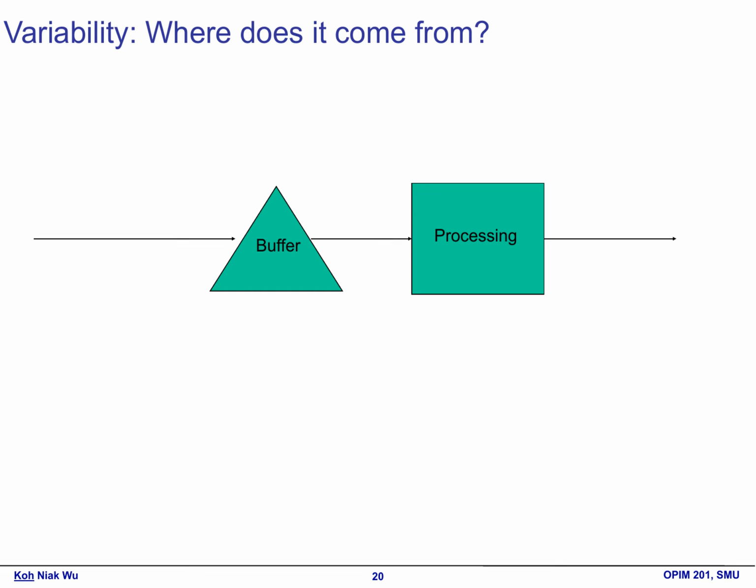Next is processing. This is where the real work takes place. In this stage, items are transformed or completed. However, variability can also affect processing. For instance, if there are delays or issues during this stage, it can slow down the entire system. Together, the buffer and processing create a flow. Items wait in the buffer before they are processed.